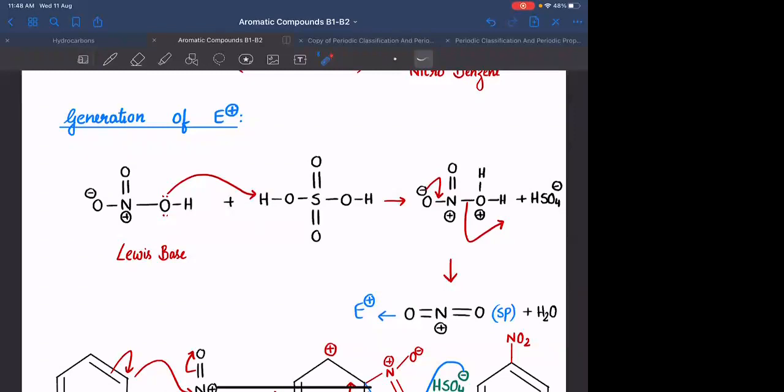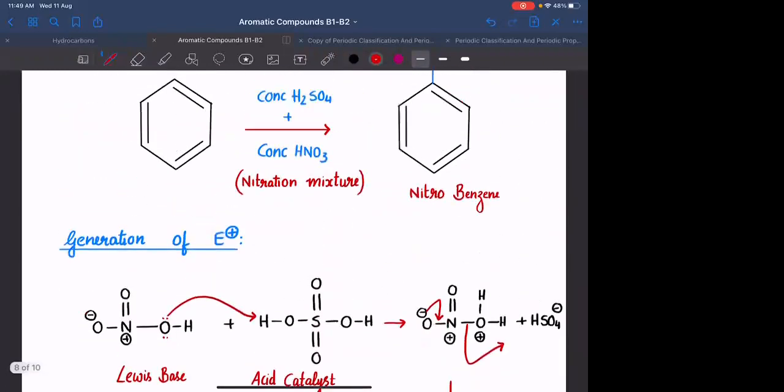Okay. What is the purpose of H2SO4? It is acting like a catalyst and the nature of it is acid. Or I can say it is acid catalyst. Any doubt? Clear है? Okay, end of nitration. बस इतना ही nitration.